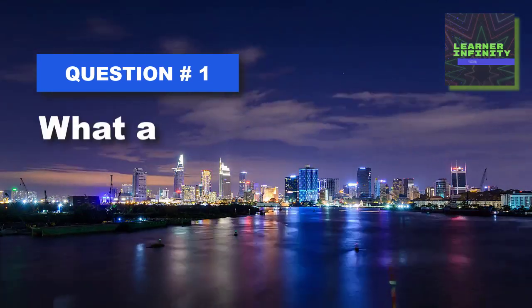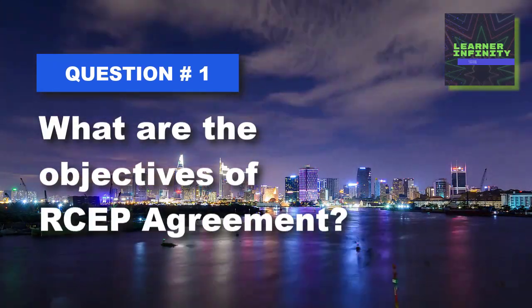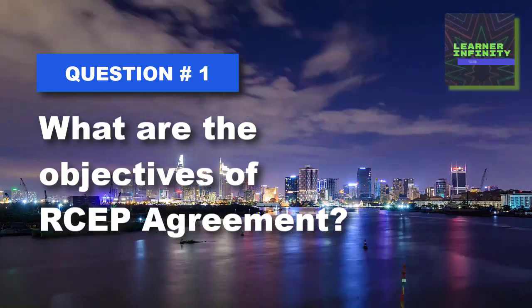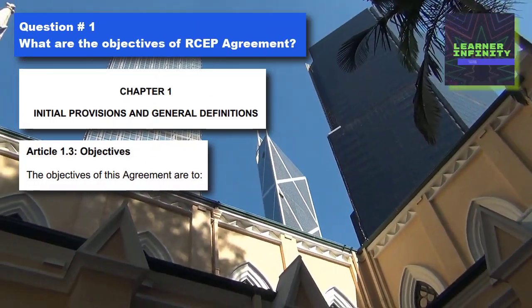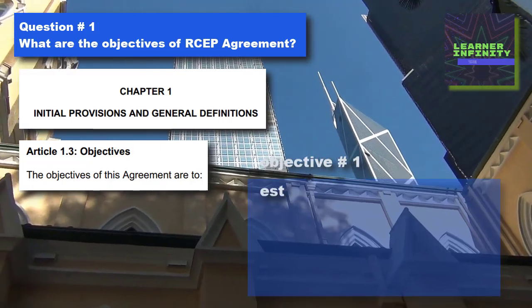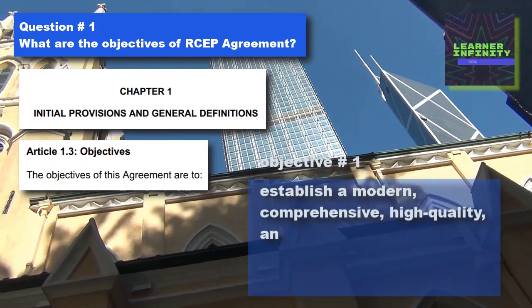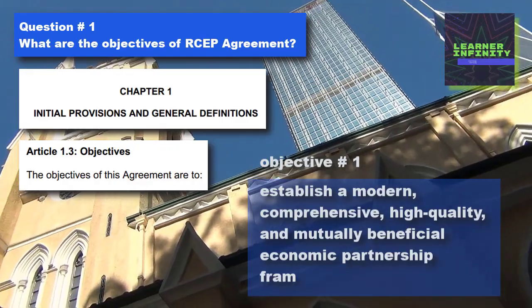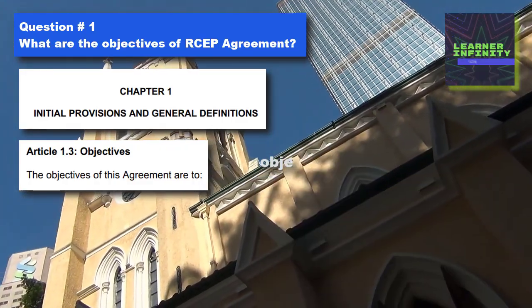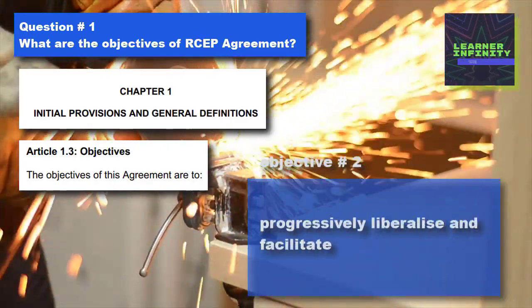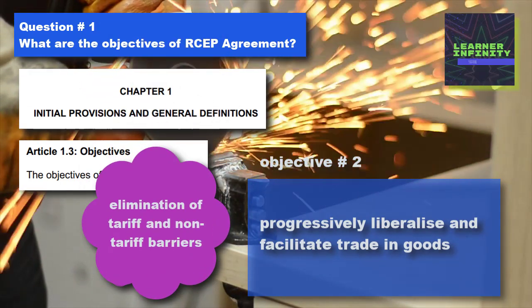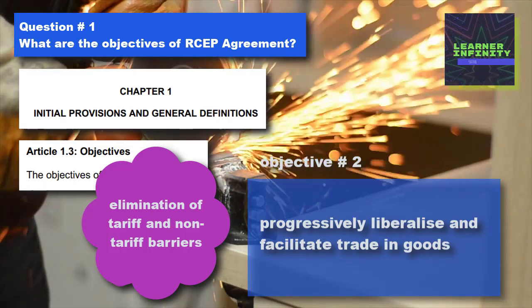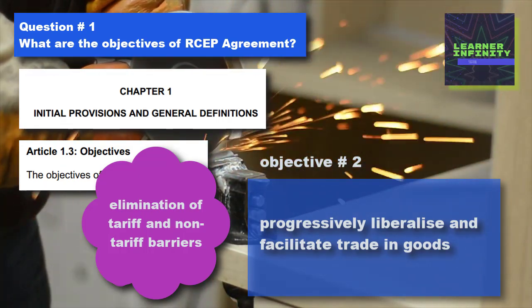Question number 1. What are the objectives of RCEP, Regional Comprehensive Economic Partnership Agreement? RCEP Agreement Chapter 1, Article 1.3 says objectives of RCEP are to establish a modern, comprehensive, high-quality, and mutually beneficial economic partnership framework, to progressively liberalize and facilitate trade in goods. How? By elimination of tariff and non-tariff barriers on substantially all trade in goods among the parties.